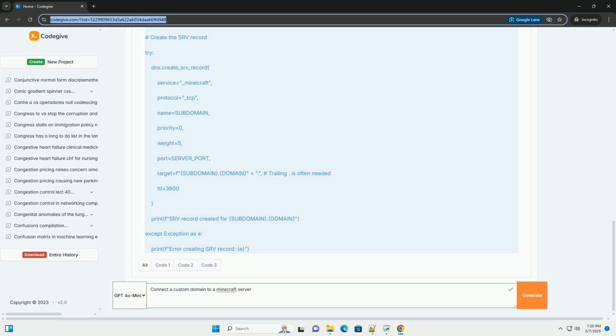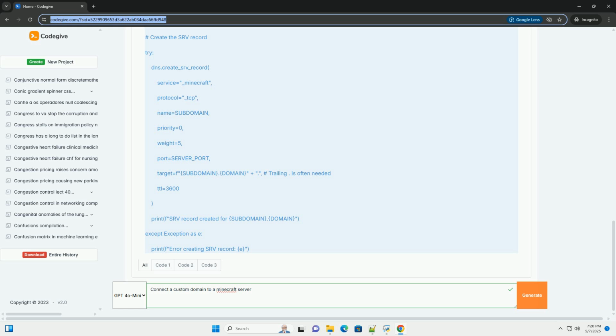https://dnschecker.org, or https://www.whatsmydns.net. Enter your domain name, play.miserver.com, and check if the A record and SRV record are resolving to the correct IP address and port from different locations around the world.